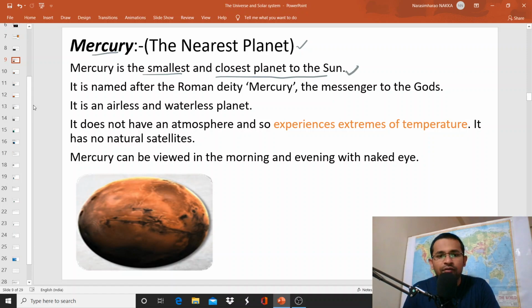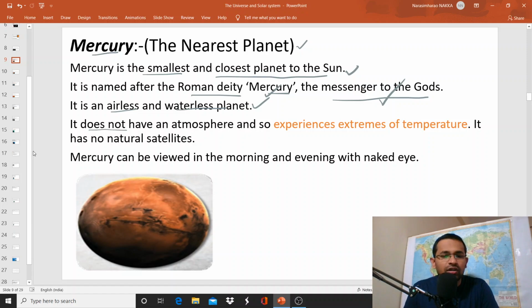And it is named after a Roman deity, Mercury, that means the messenger to the gods. For example, in our Hindu culture, Narada is the messenger to the gods. In the same way, here in Romans, Mercury is the messenger to the gods. So it is an airless and waterless planet. That means it doesn't have air and water. That means it is not habitable for life.